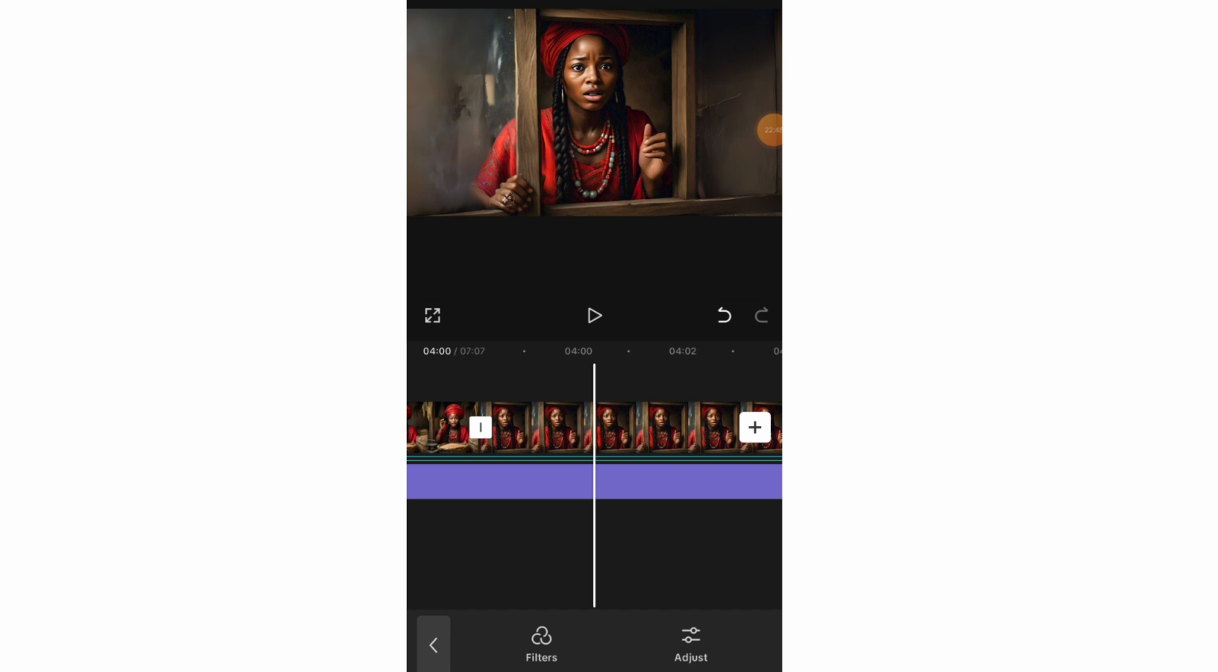It is very important you use copyright-free sounds so that you do not fall into the trap of YouTube and get copyright strikes.